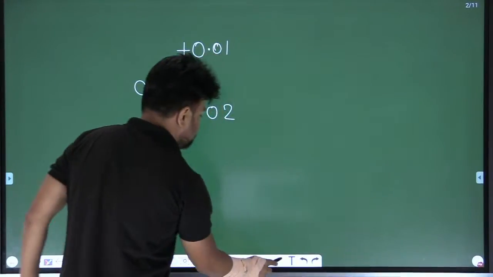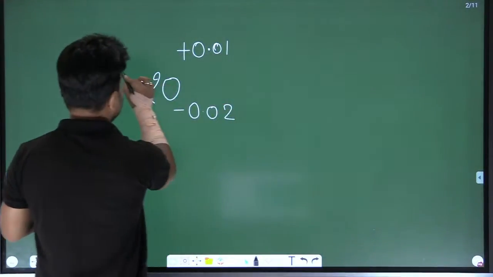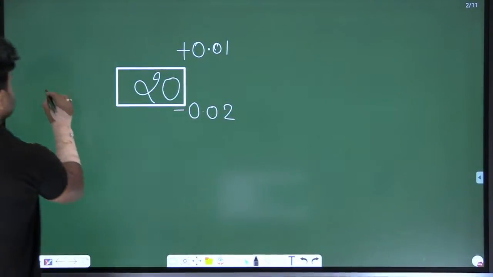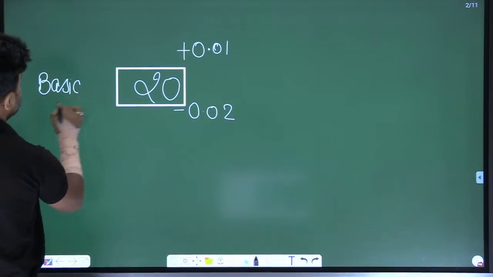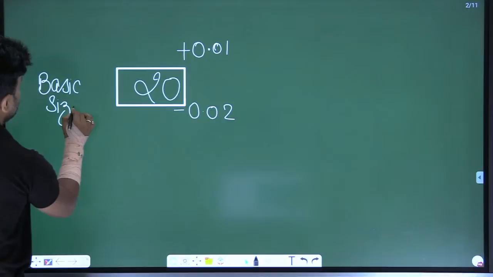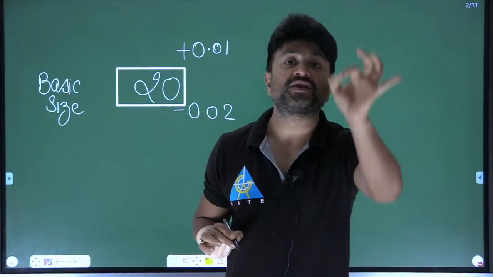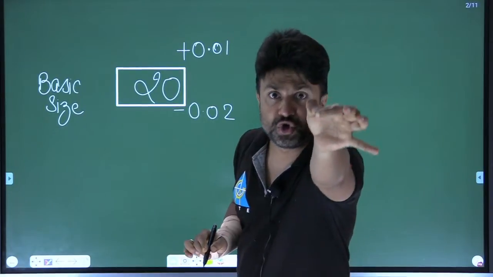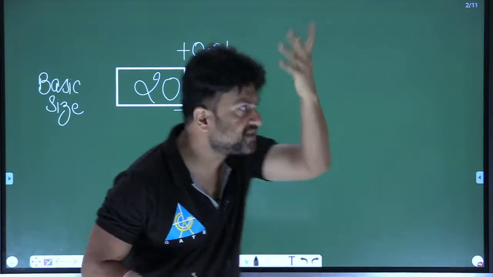So, my dear student, this is known as basic size. What do you mean by basic size? Basic size is the size which is mentioned in the drawing, a theoretical size.